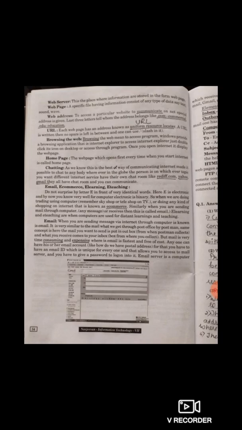Home page, the web page which opens first every time you start the Internet, is called the home page. Right? As soon as you open Internet Explorer or any web browser like Google Chrome, Safari, Mozilla Firefox, or Opera in cell phones usually, whatever home page or landing page comes up the first time is known as a home page. Home pages are also known as the landing page. As soon as you open the web browser, the landing page or the home page gets displayed.